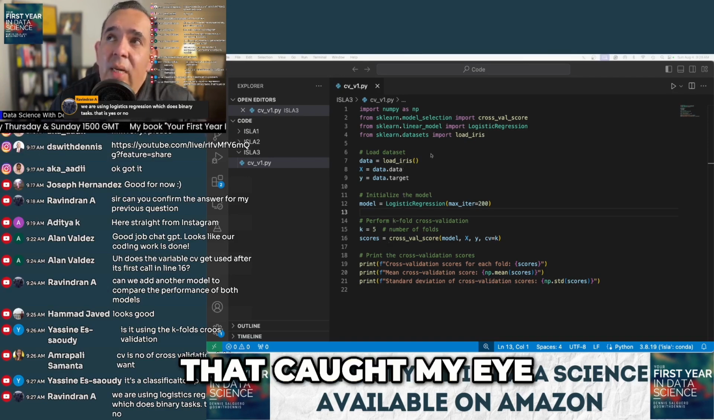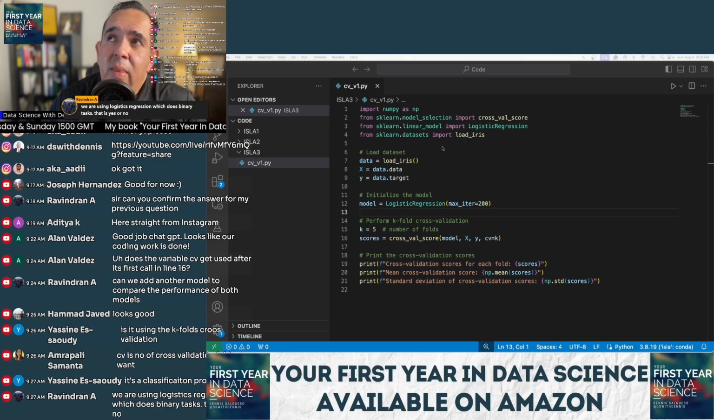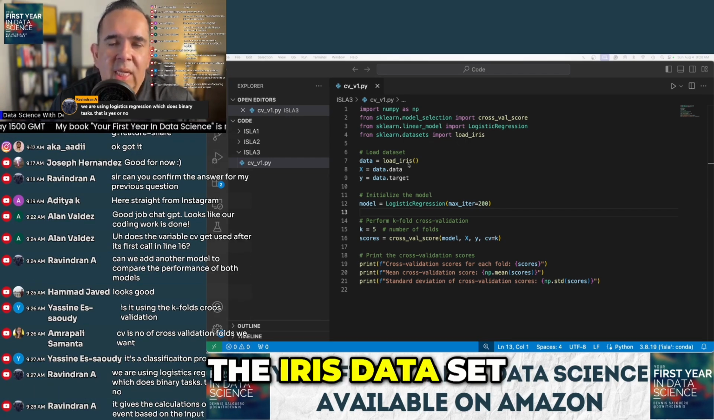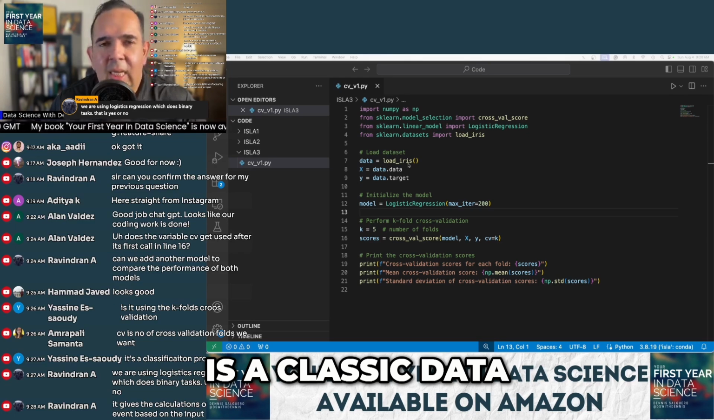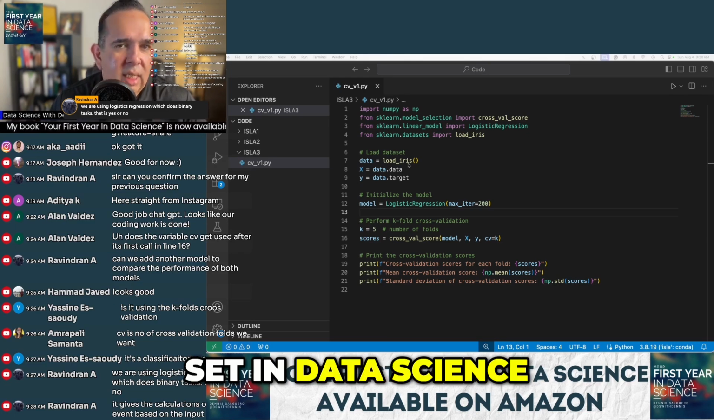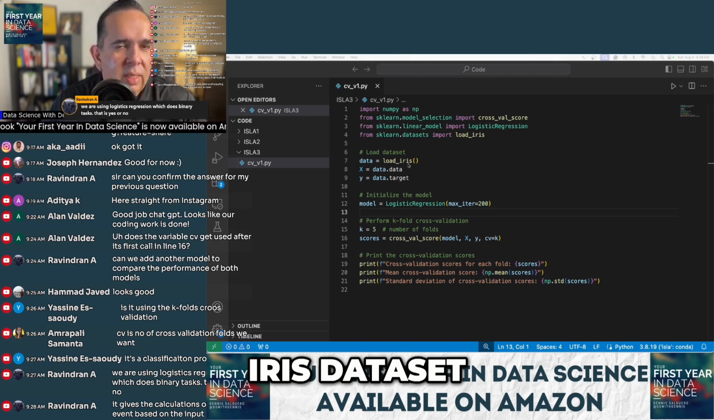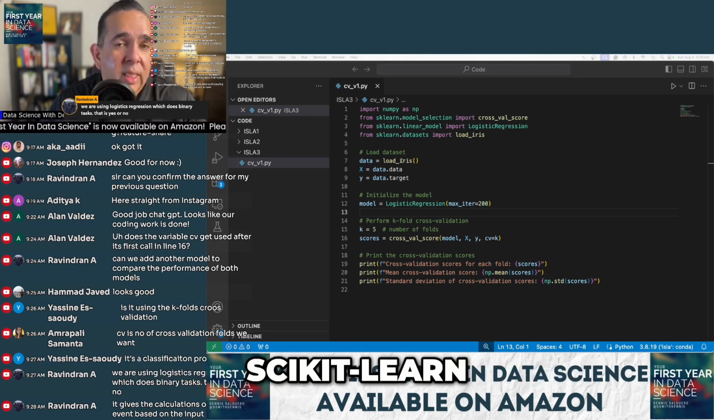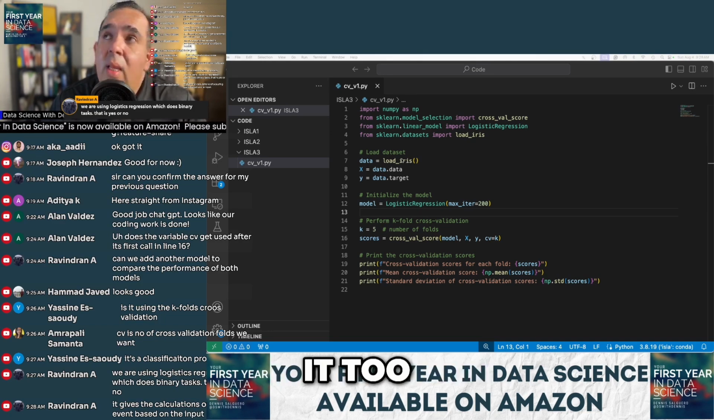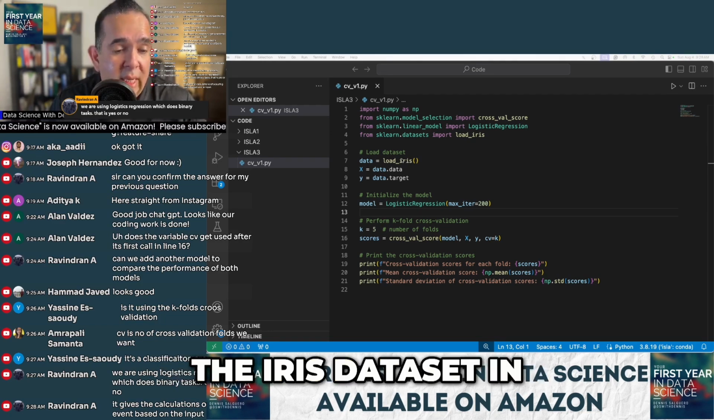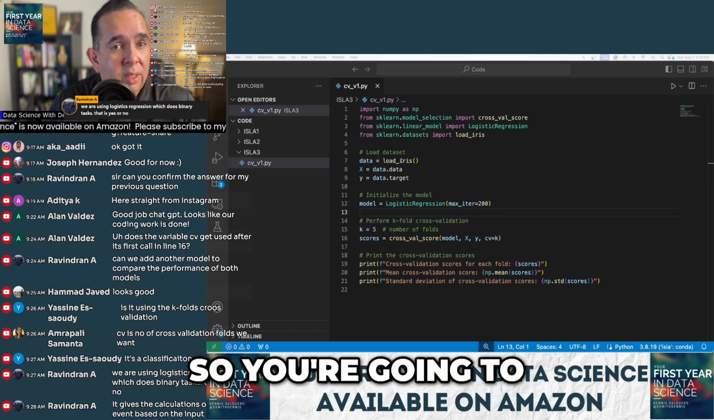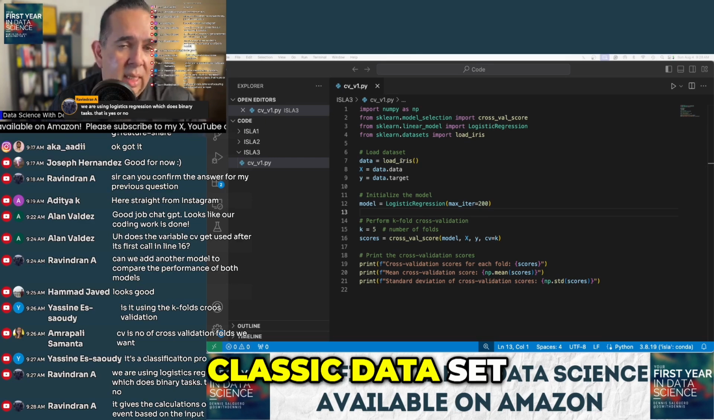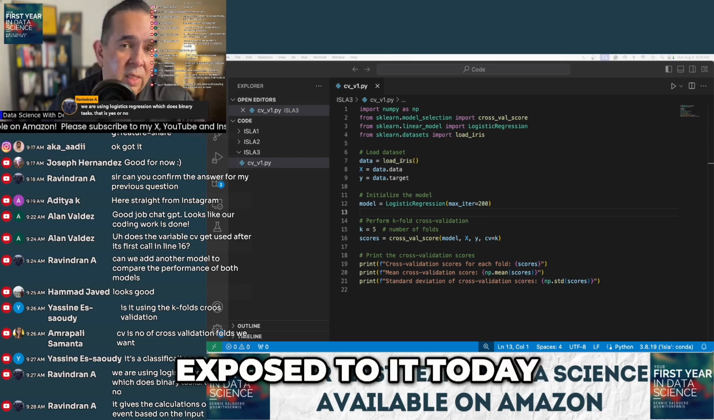So the other thing that caught my eye is that we're using the iris dataset. I think most of you are going to be aware of this, but for those of you that are not, the iris dataset is a classic dataset in data science. Every student on the planet has used the iris dataset. And it's one of the datasets that's natively available within scikit-learn, so you can use it too. The authors also use the iris dataset in some of the examples in the ISL book, so you're going to come across that when you see mentions of iris. But iris is a classic dataset, so I'm glad to see that we're being exposed to it today.